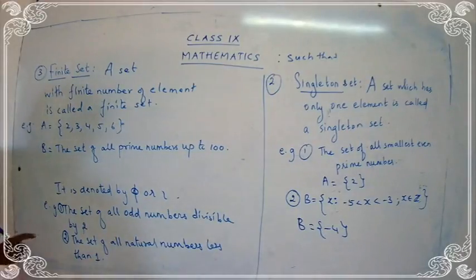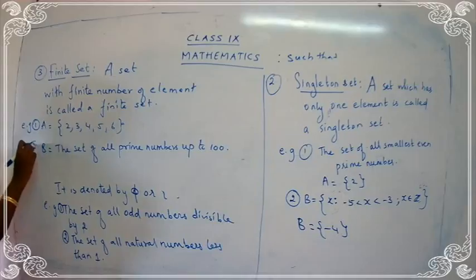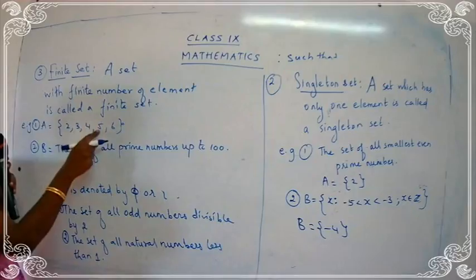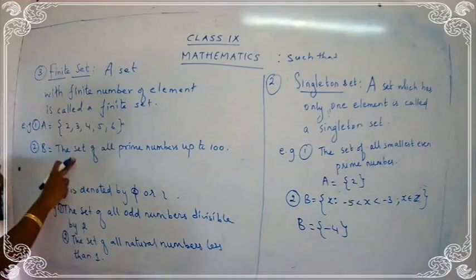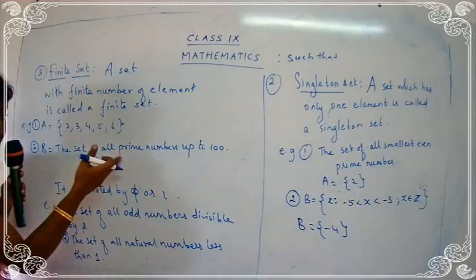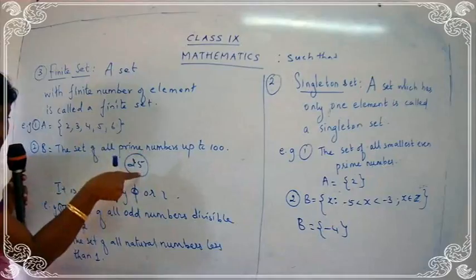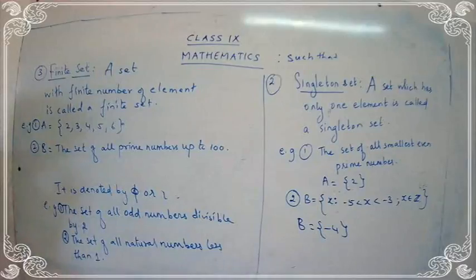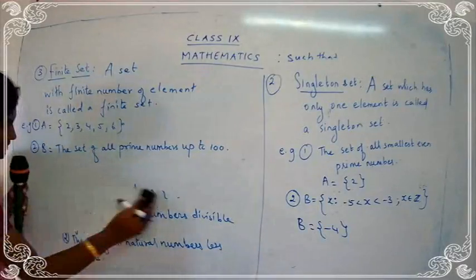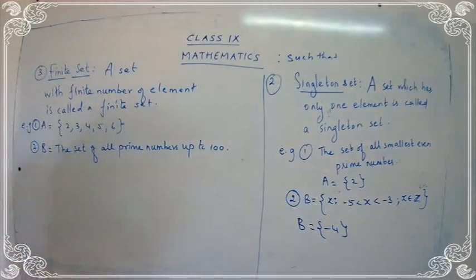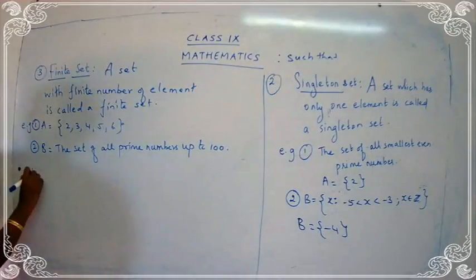So I have given you 2 examples, okay? This is the first one and this is the second one. So 2, 3, 4, 5, 6, I can count 1, 2, 3, 4, 5. Yes, so it's finite. The set of all prime numbers up to 100: we have listed 25. 25 prime numbers are there. So I can count, yes. So that is also a finite set. Let's take the next one.